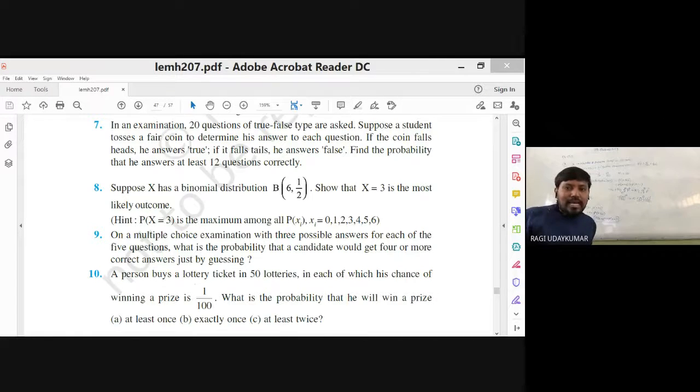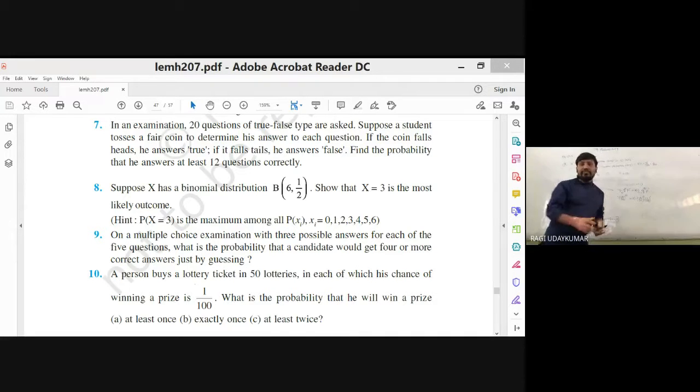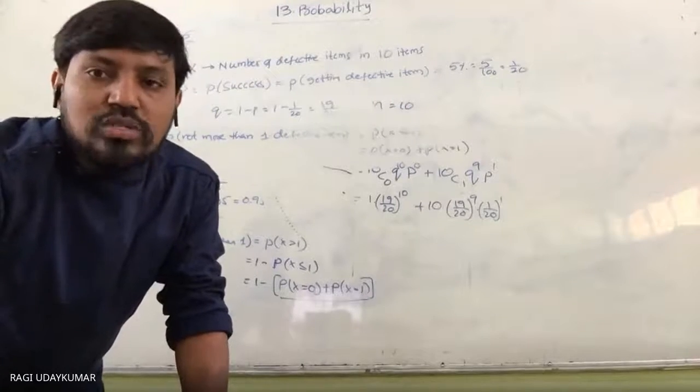And the 8th question: suppose x has a binomial distribution. You may feel this is a little bit different. What is given here? Binomial distribution is given as B(6, 1/2). B(6, 1/2) means number of trials is 6 and probability of success is 1 by 2. The binomial distribution is represented in this way. Question C here: show that x equal to 3 is the most likely outcome. So x equal to 3 is the most likely outcome means that it is going to happen more.